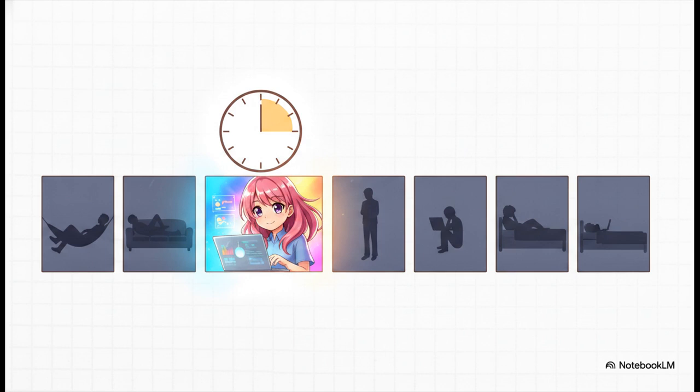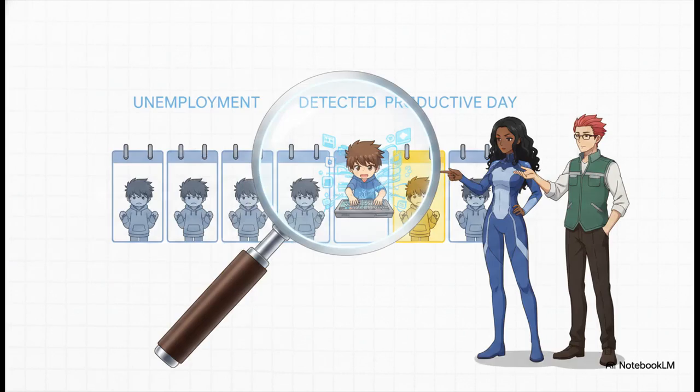Think about that for a second. If you worked just one single hour on a Tuesday and, say, watched TV the rest of the week, congratulations! Under the CWS framework, the government considers you fully employed. Now, to catch the obvious gaps in that logic, we have the daily status approach. This method records your activity status for each individual day in the reference week. It's considered the most inclusive approach because it actually captures the specific days of unemployment for folks who might have been marked as employed under that weekly status. It essentially catches the 6 days you didn't work, even if the 1-hour weekly rule says you're technically employed.